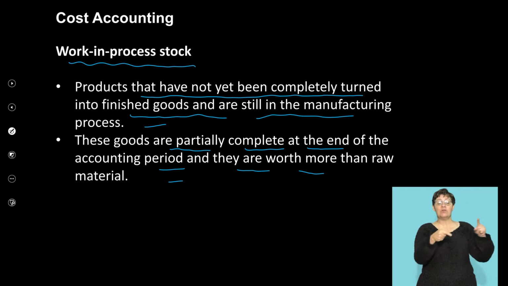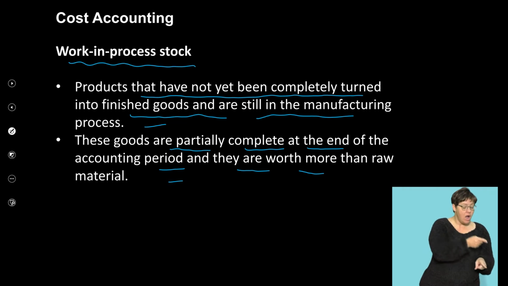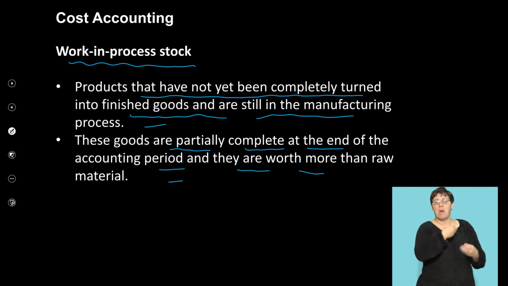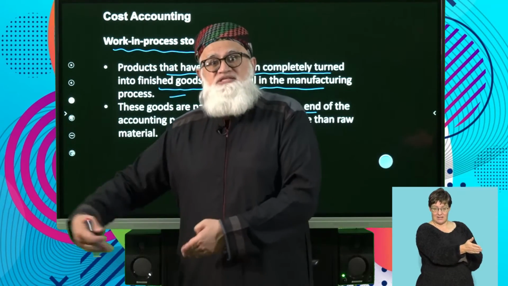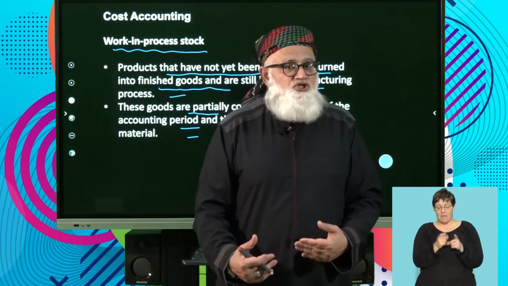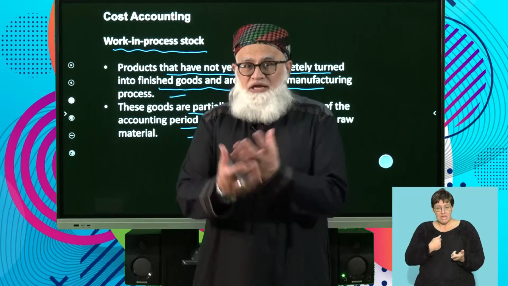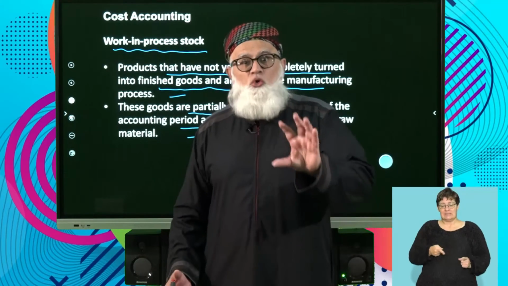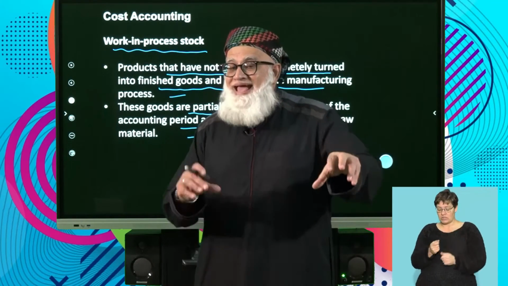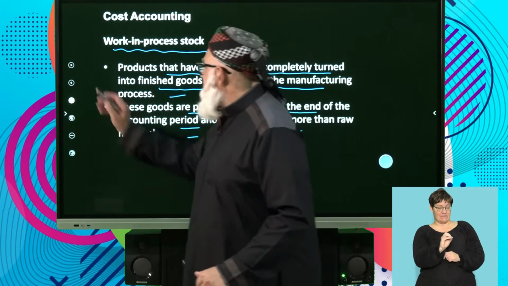So these would be your opening and your closing balances in your work in process account. Remember, when you walk into a factory at the beginning of the year, you get some goods that are not totally manufactured. They're in some state of manufacture. And by the same token, at the end of the financial year, you're going to get some goods that are not completely manufactured. So your work in process will have an opening and a closing balance.